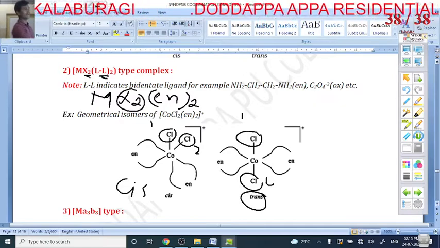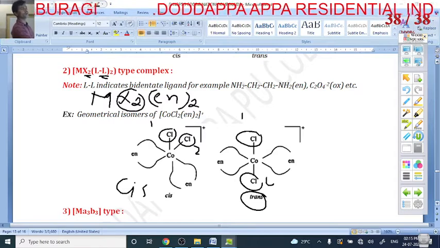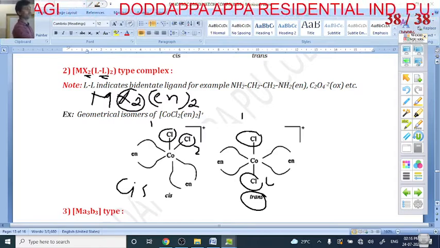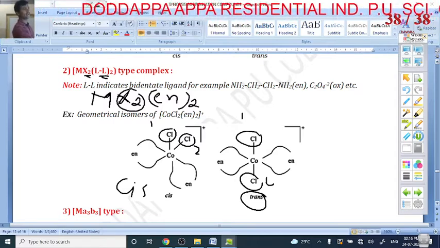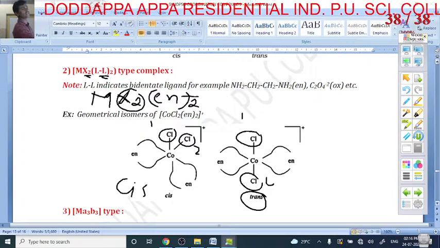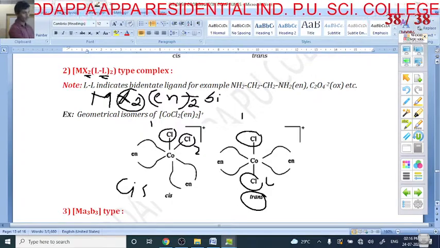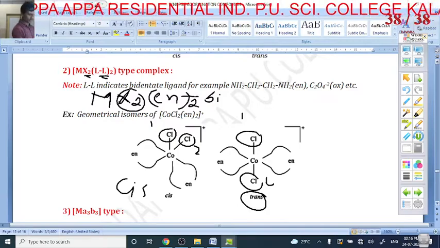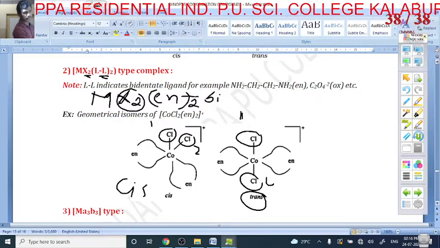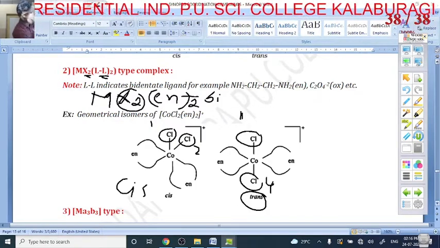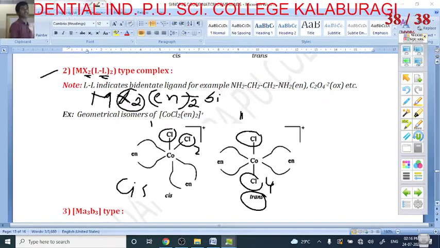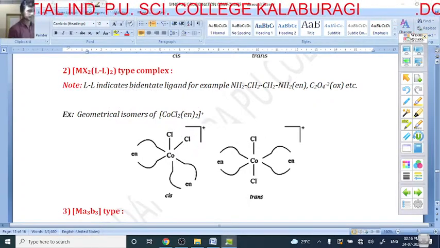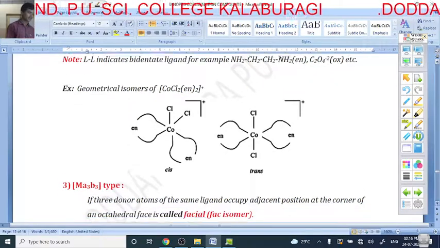So 2 are monodentate, MX2, and LL means en, which is bidentate. In cis isomerism, 1 and 2 positions are called cis, and the same ligand in 1 and 4th position is called trans. It is of MX2 type. Next example.